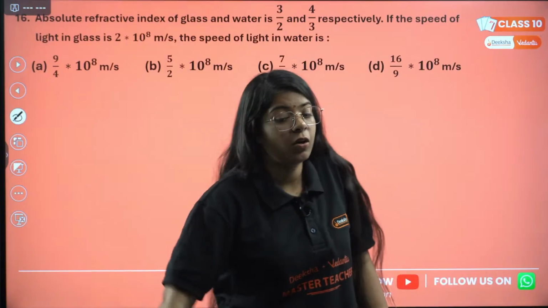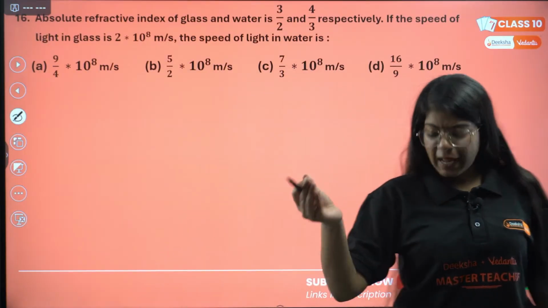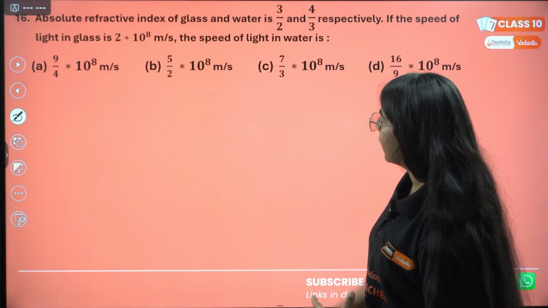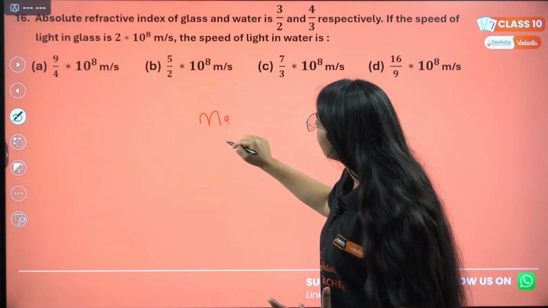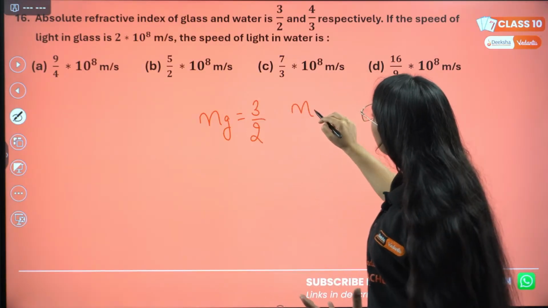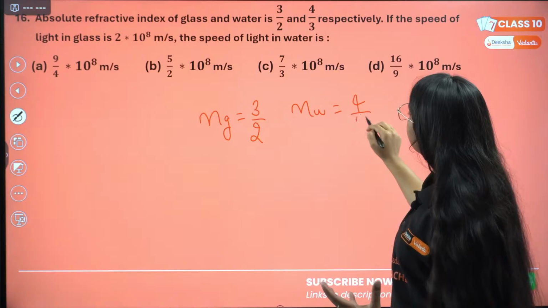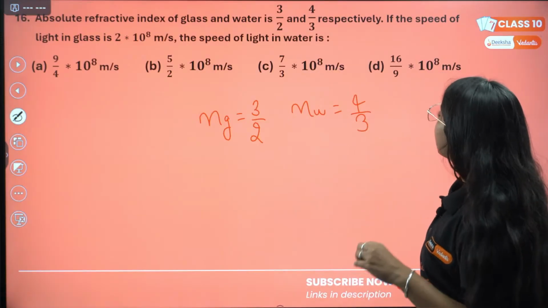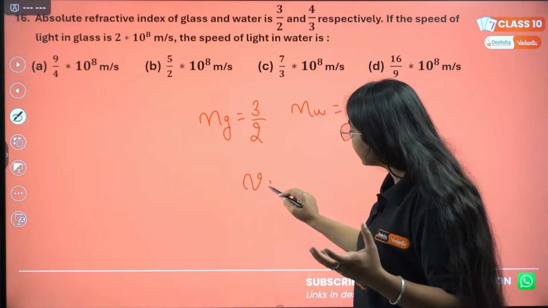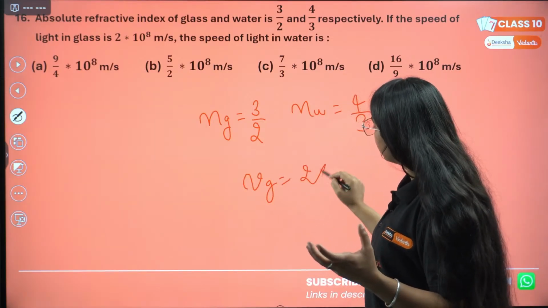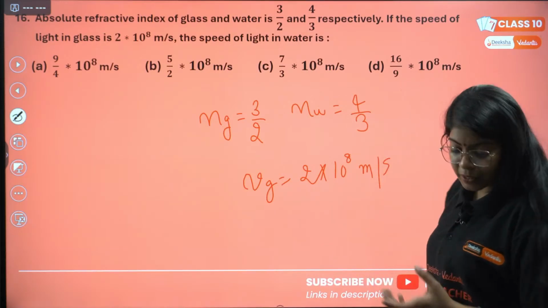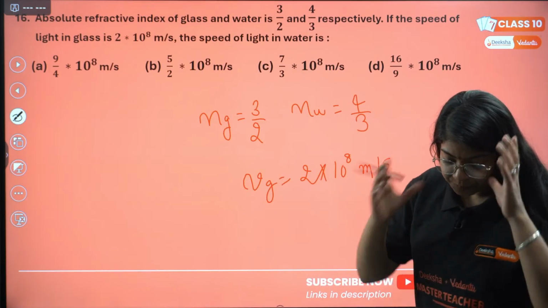16th question. Needs a little bit of calculation. It says the absolute refractive index of glass is 3/2, and the refractive index of water is 4/3 respectively. If the speed of light in glass is 2 into 10 raised to power 8 meter per second, what will be the speed of light in water?